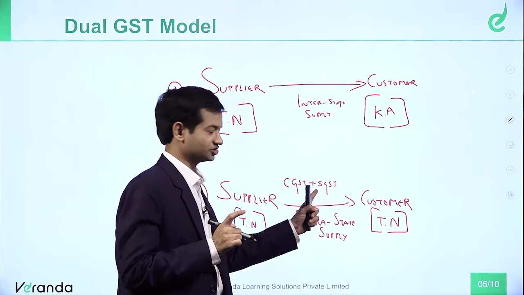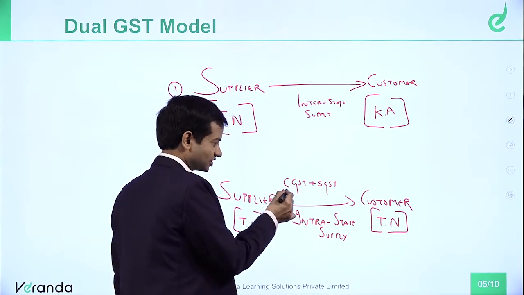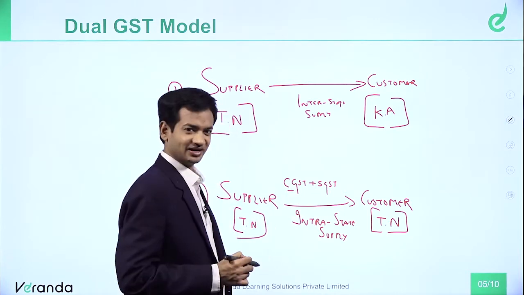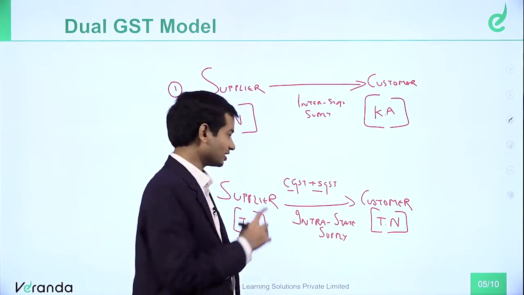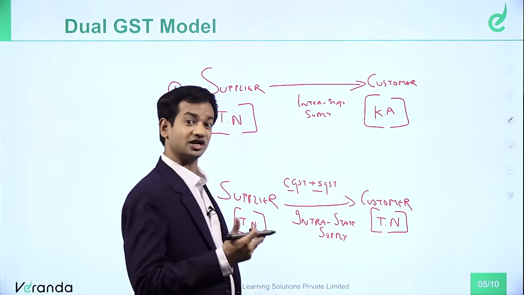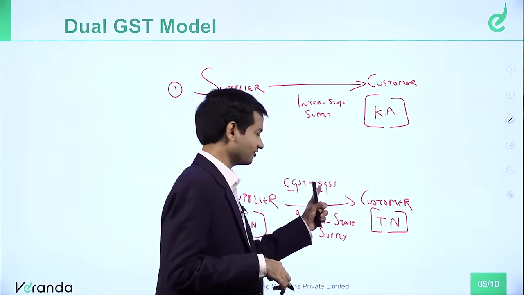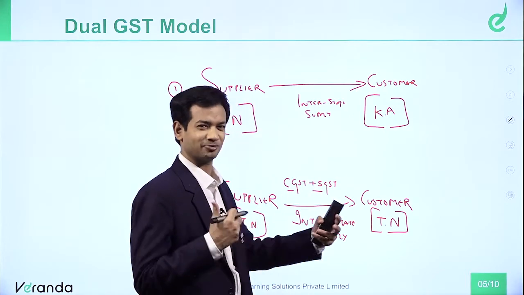We will charge two GSTs. One is CGST, central GST, which goes to the central government. Another is SGST, state GST, which goes to the state government. So please note, CGST revenue goes to the central government, SGST revenue goes to the state government. So central and state both have to get revenue, right?